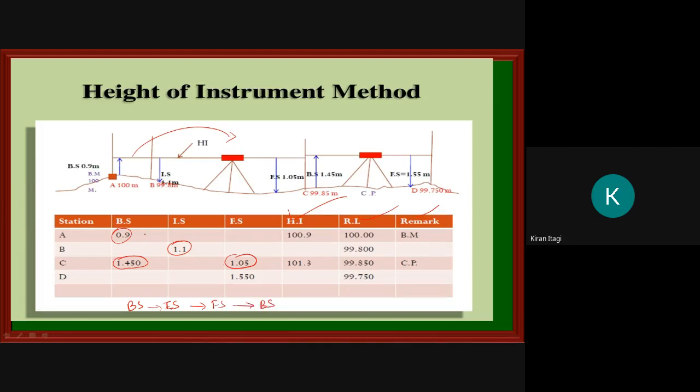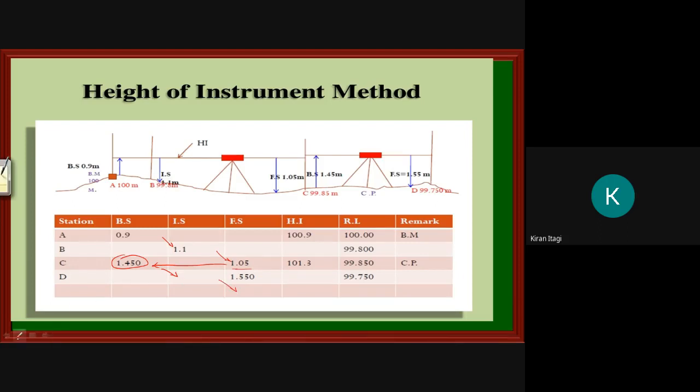So see, backside is here, then we go to the next column, intermediate side, then the next row, foresight. After foresight, you have to write the reading of the backside here only. Again the procedure repeats like this.